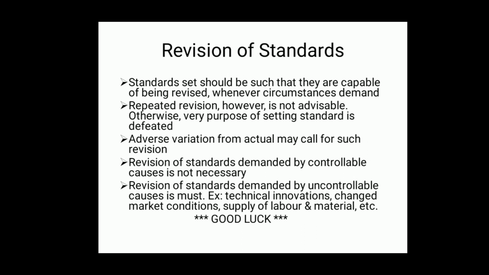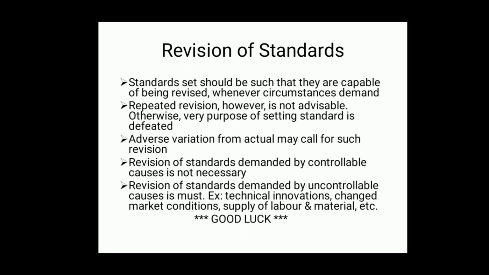Here we have to consider the controllable causes and uncontrollable causes. When there is adverse variation, if the reason for such adverse variation is controllable, in the sense the management can take the corrective measures and thereby the correction can be made, they are called controllable causes.